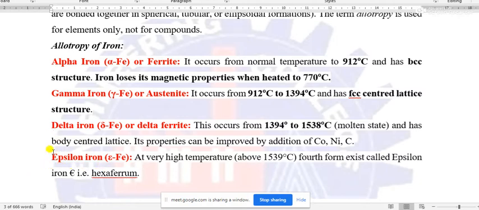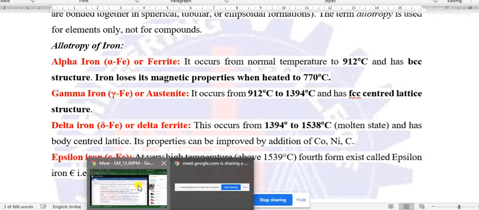Okay, but this form is not very common, and in all the samples of iron, epsilon iron may not exist, but these three forms, that is alpha, gamma and delta iron, these allotropic forms are present in all the samples of iron. But this allotropism is dependent on the temperature.